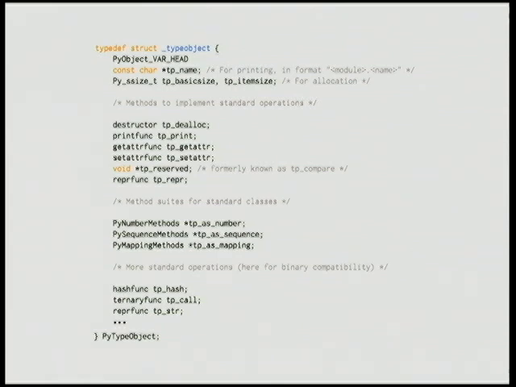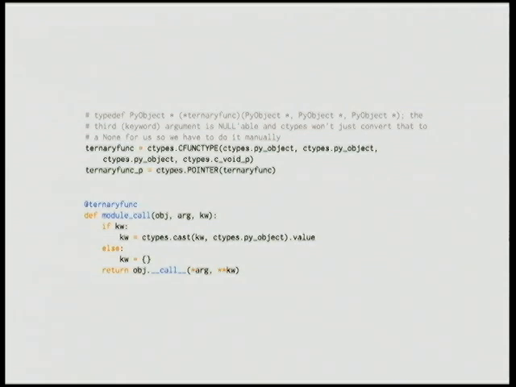So we need to provide a callable for the tp_call slot that implements that ternaryfunc signature, and a way to assign it to that slot using C types. So, first up, we have to define the callback. So we define the ternaryfunc thing. We have to define the C level API for C types for the ternaryfunc callback, and then we define a very simple callback Python function, which we'll use as that callback, and that just implements calling dunder call on the object that the callback is being invoked on, which in this case the object will be a module.